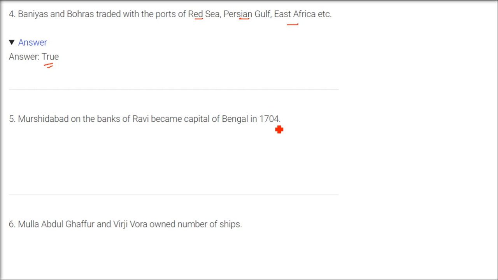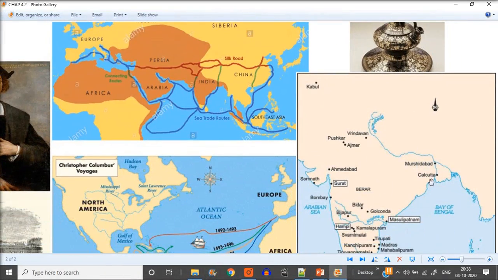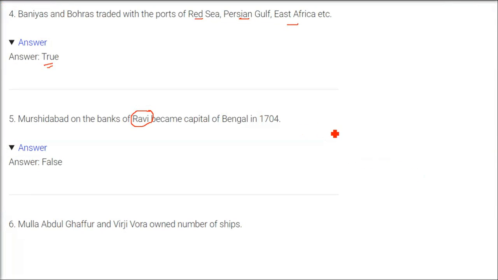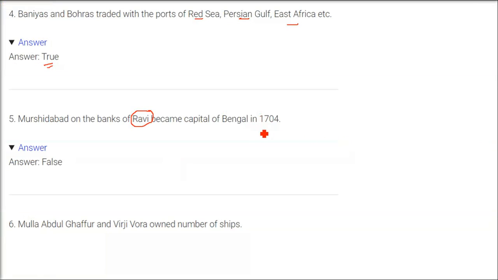Murshidabad on the banks of the Ravi became capital of Bengal in 1704. Now, at first glance you will find it correct, but the problem is Ravi. It was not Ravi. It was the Bhagirathi river. Bhagirathi is nothing but the Ganga only. So Murshidabad was made the capital. Much later, after many years, Calcutta became the capital. So it was earlier Murshidabad.